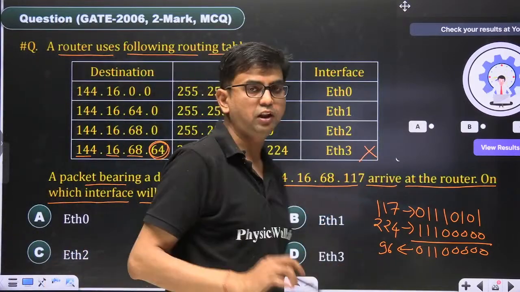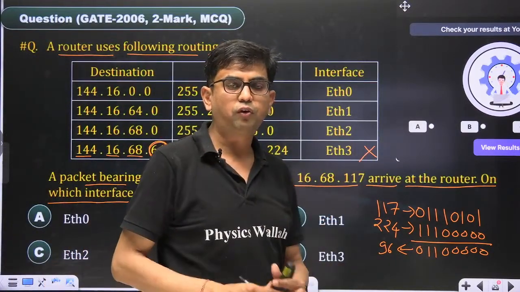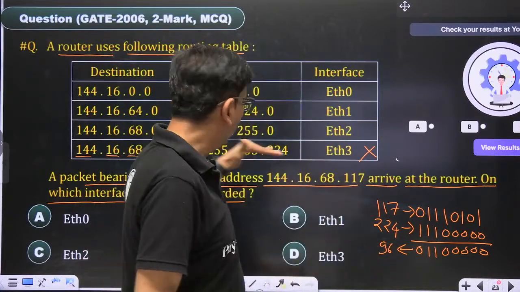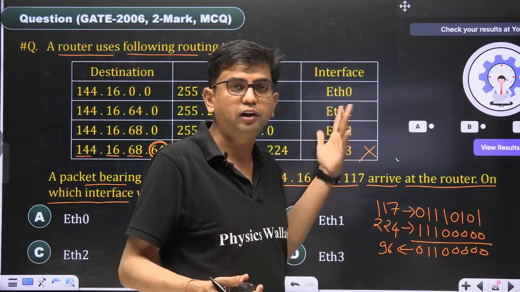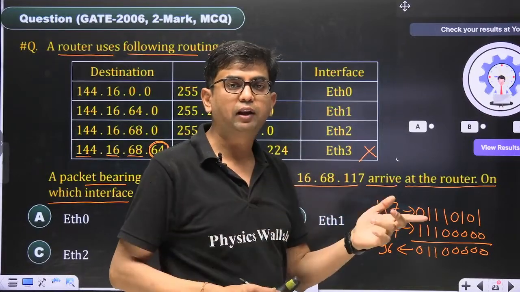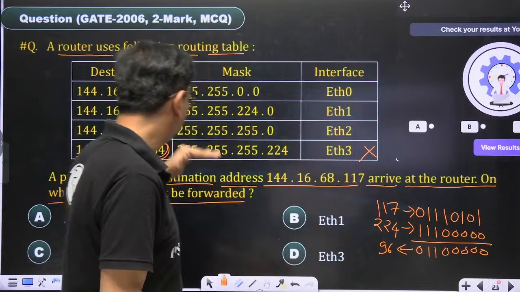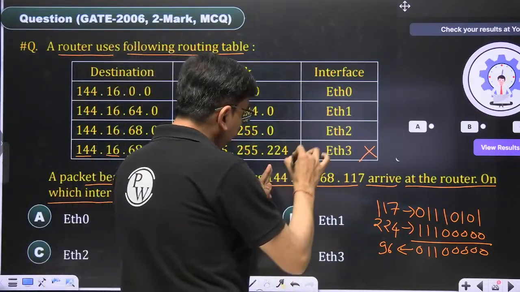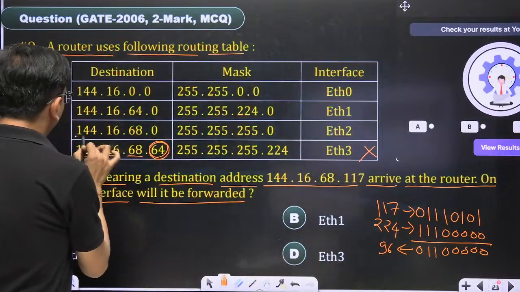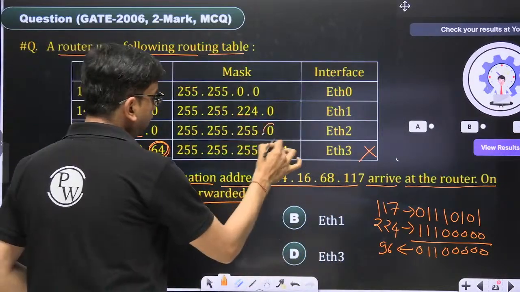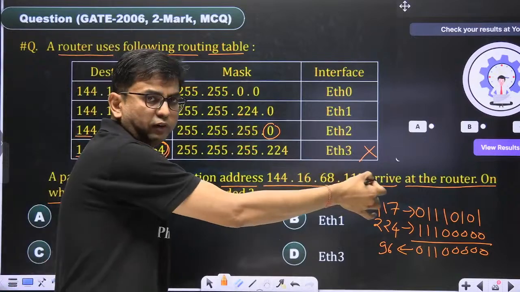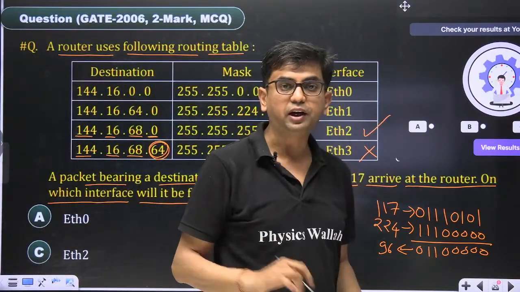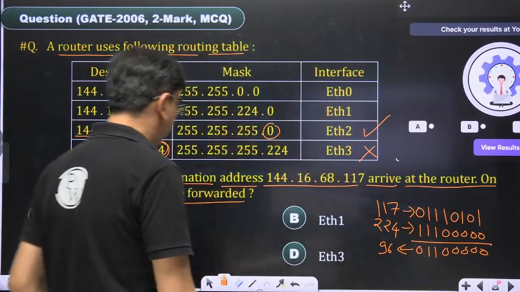We are not forwarding this packet to Ethernet 3. Now, as per the longest prefix match, the mask with the highest number of ones does not match. Then we have to pick the mask with the second highest number of ones. This one. See, 3 octets are 255. 144, 16, 68. The last octet is 0, not required. Whatever the value is here, it will always match. So the correct answer of this question is ETH2.